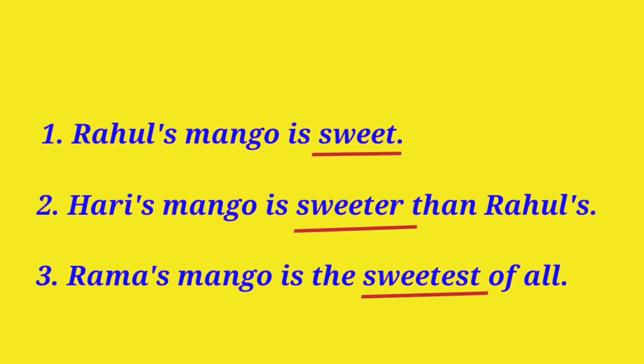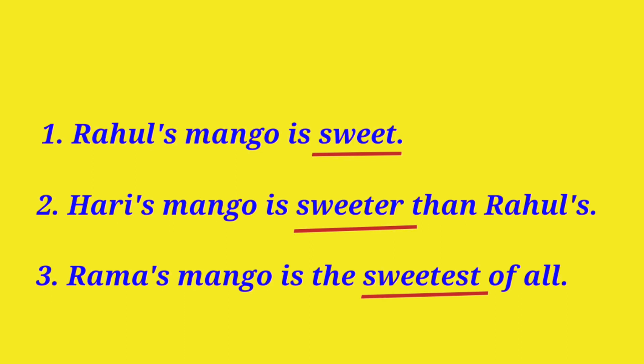Look at these sentences. Sentence 1. Rahul's mango is sweet. Sentence 2. Hari's mango is sweeter than Rahul's. Sentence 3. Rama's mango is the sweetest of all. In sentence 1, the adjective sweet merely tells us that Rahul's mango has the quality of sweetness, without saying how much of quality it has.